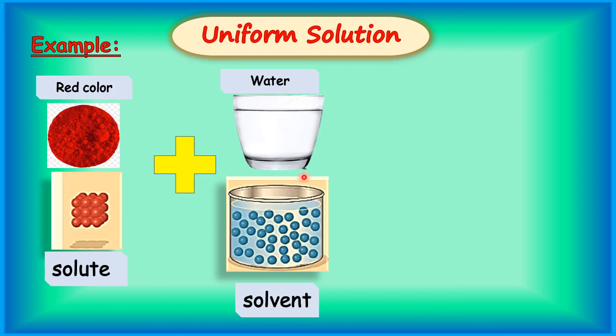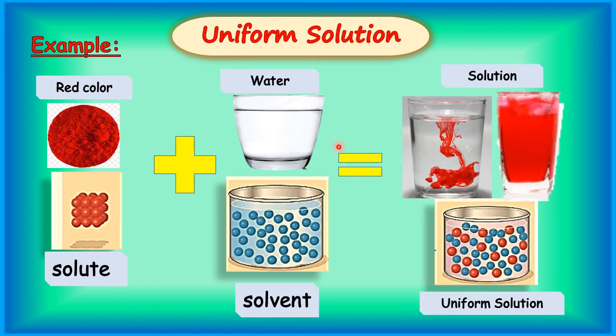Yes, then they form what? Solution. They form solution. Now children, see here in the first picture, this red picture. What is this? These are the molecules of red solid color. Yes, red color powder. These are the molecules. Yes, when these red color molecules mix with these water molecules, they form this solution.